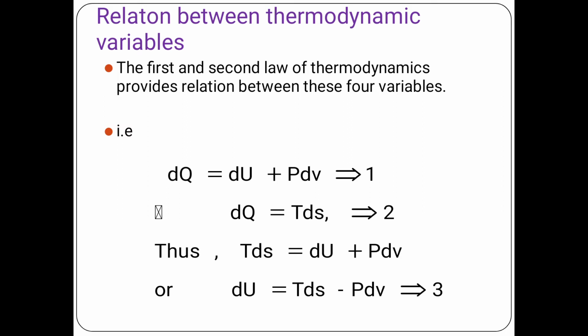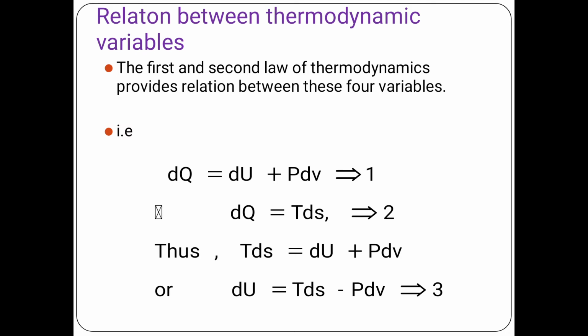Equation 3 expresses the change in internal energy of the system in terms of four thermodynamic variables, that is pressure, volume, temperature and entropy. Here dU means the change in the internal energy of the system, T is temperature, S is entropy, P is pressure, V is volume.